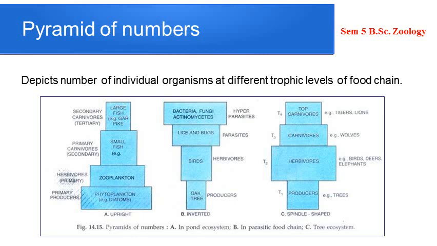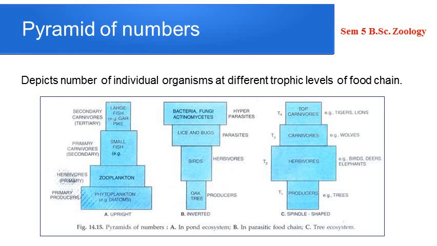Okay, and here it is because the parasites are generally more numerous than their hosts. A single horse may carry a huge number of parasites on its body. So, depending upon the number, if we plot the ecological pyramid from a parasitic food chain, it will be inverted. Right now, there is another case where,